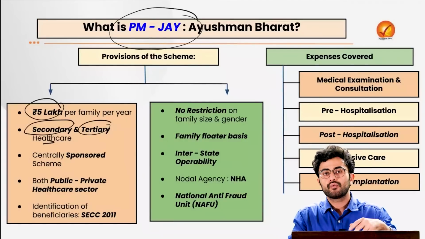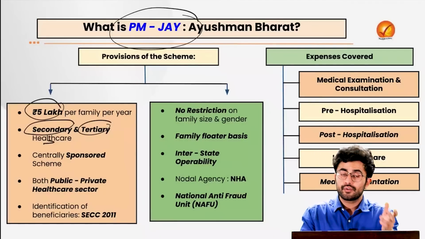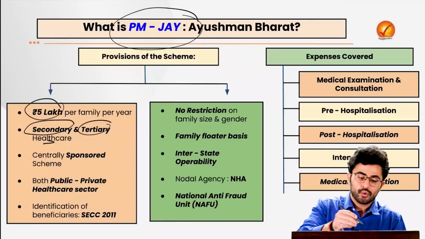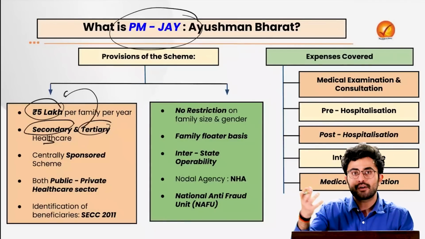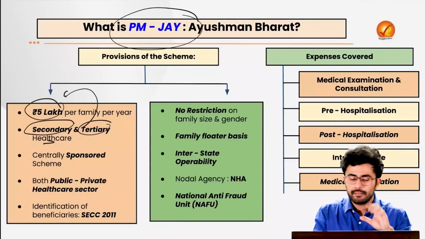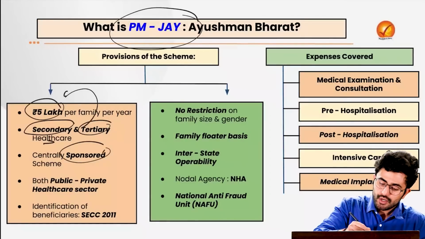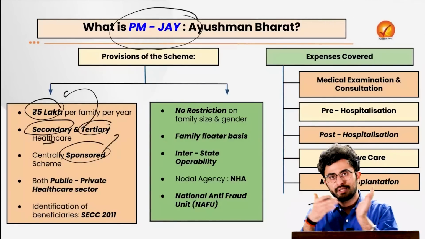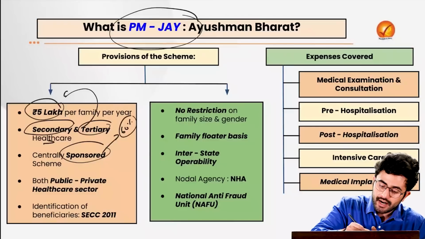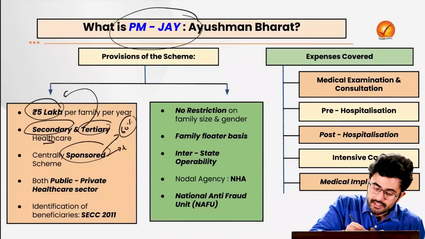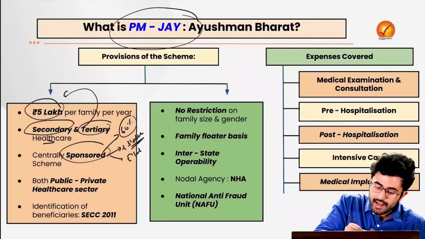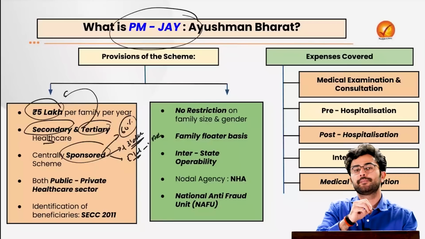So for example, if you want to go for neurosurgery, or for the treatment of cancer, for all such secondary and tertiary healthcare, you can avail the rupees 5 lakh which is being provided to you by the government of India. Remember that it is a centrally sponsored scheme. For hilly states and non-northeastern states, the center share stands at 60%. That basically means that out of 5 lakh, 3 lakh rupees is being provided by the central government and 2 lakh rupees by the state government.